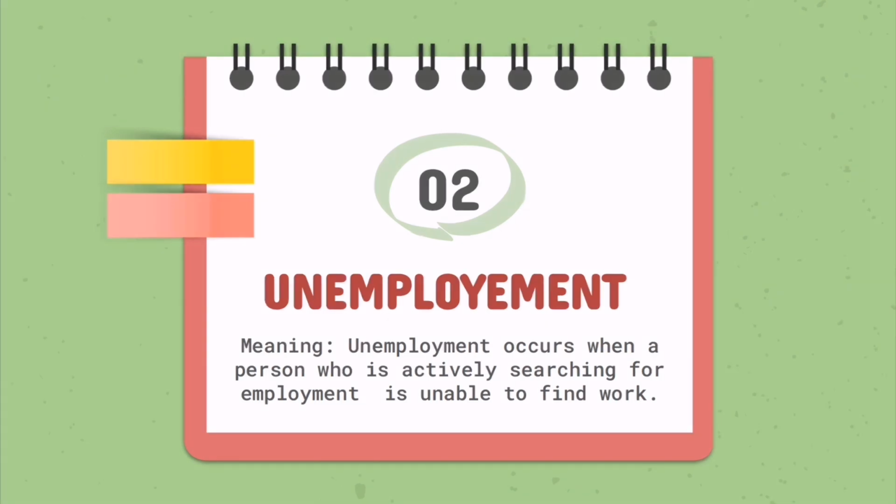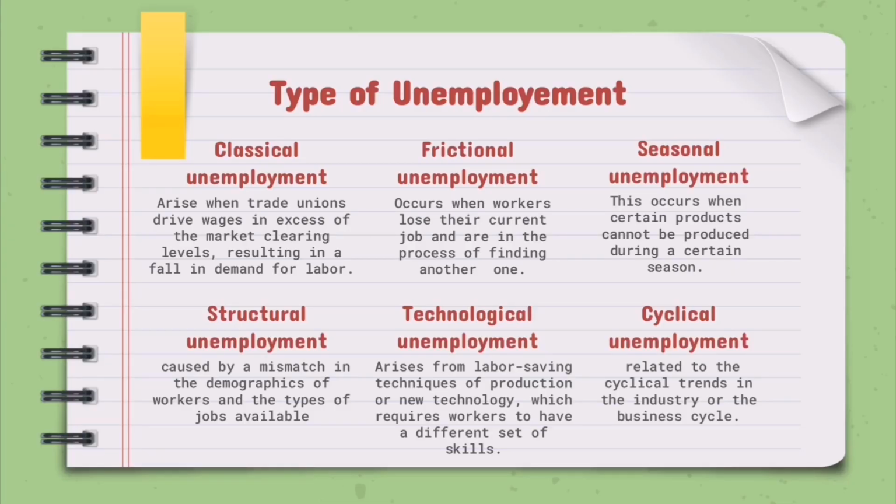Unemployment. What is unemployment? Unemployment occurs when a person who is actively searching for employment is unable to find work. It is those people in the workforce, or pool of people who are available for work, that do not have an appropriate job. There are 6 types of unemployment.